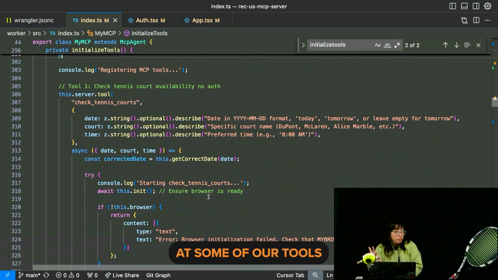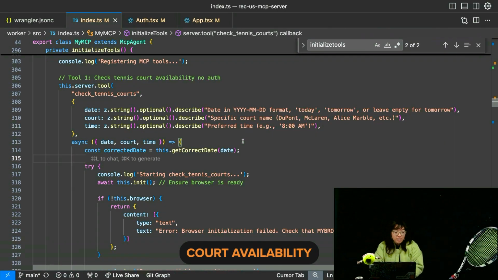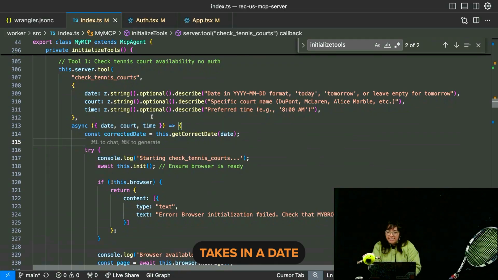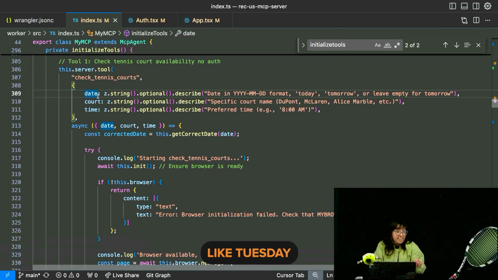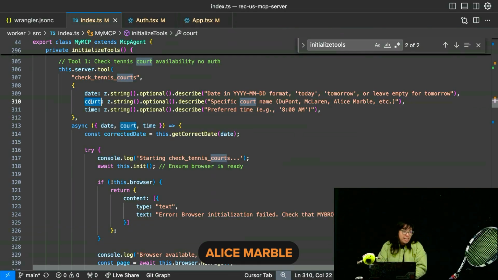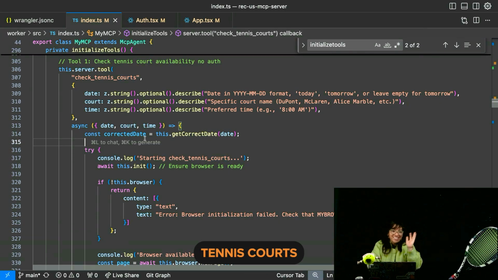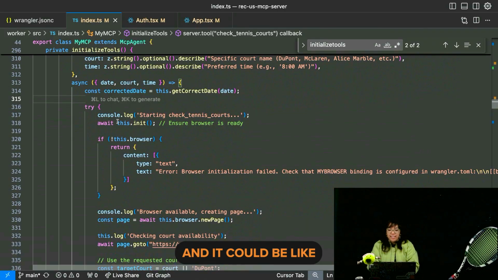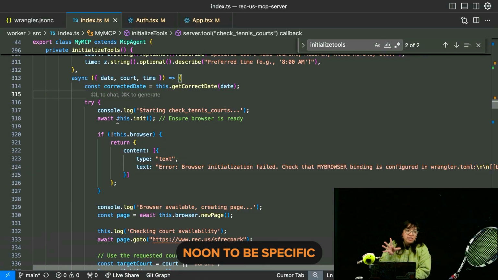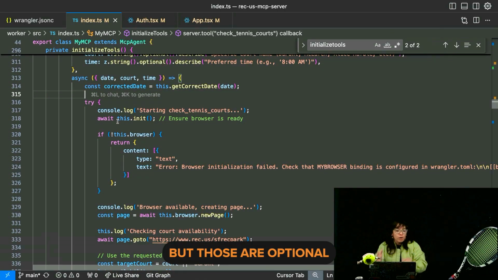And we can look at some of our tools to check the tennis court availability. Again, there's no authentication because anyone can check tennis courts. It takes in a date if you want to check a certain date, like Tuesday, Wednesday, Thursday, or you could say a specific date, like September 2nd. You can check a specific court: Alice Marble, Dolores, DuPont, Buena Vista. If you're in San Francisco, you should know these. These are all public tennis courts in San Francisco. And it could be like check for the morning, noon, 2 p.m., be specific, but those are optional.